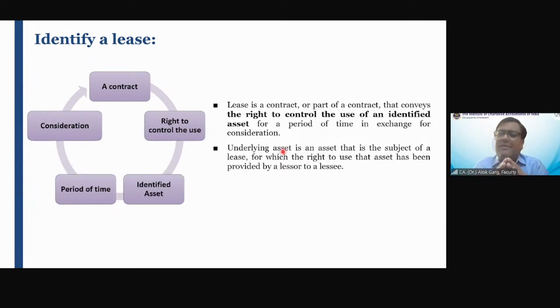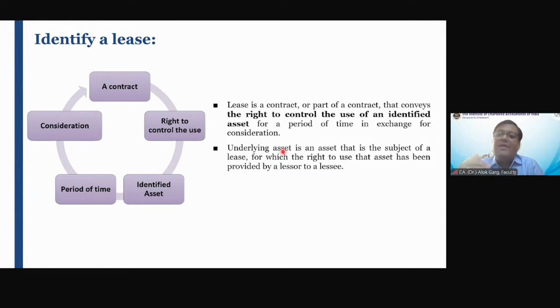So what was the definition of lease under AS 19, under the old standard? The definition was: lease is a contract which conveys the right to use an asset over a period of time in exchange for a consideration. That was the definition.